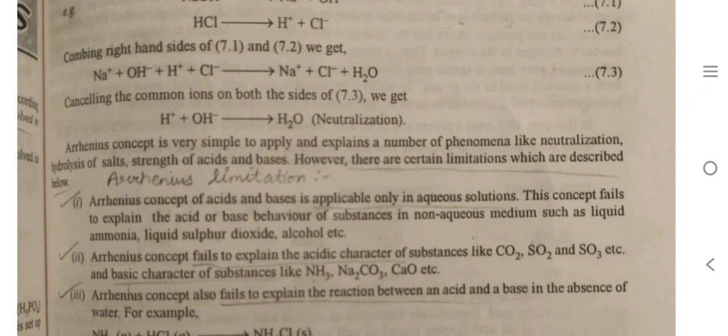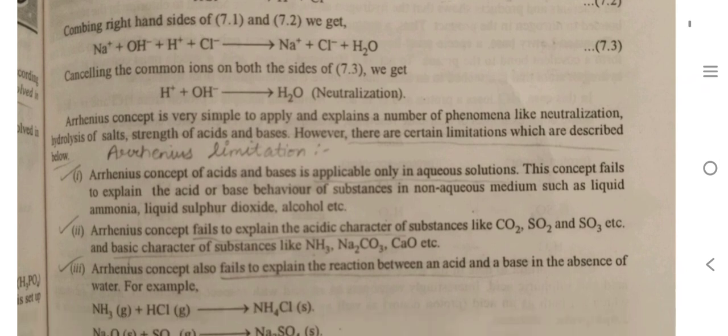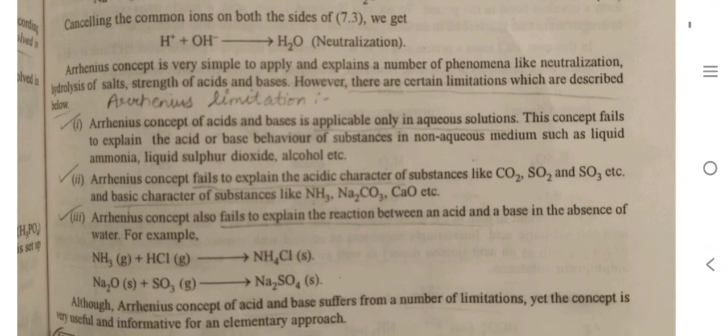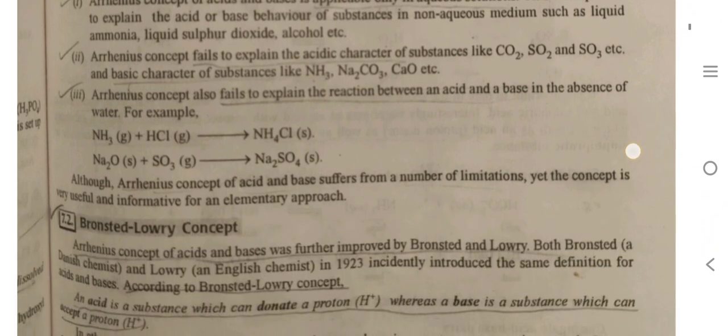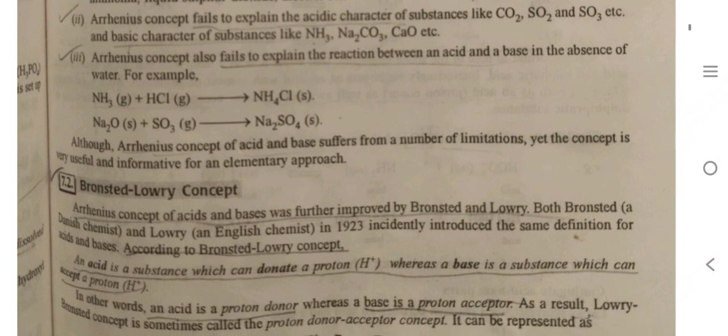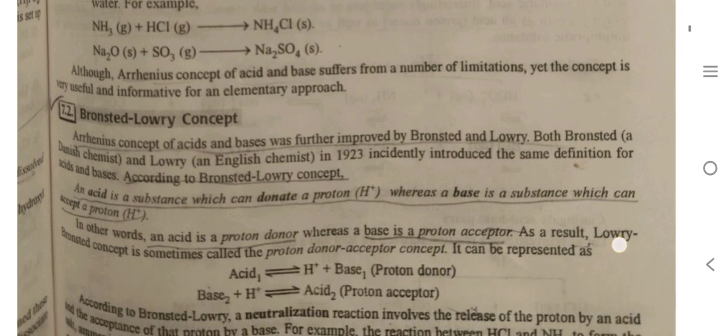Arrhenius concept failed to explain the acidic character of substances like CO2, SO2 and SO3 etc. and basic character of substances like NH3, Na2CO3, CaO. It also failed to explain the reaction between an acid and a base in the absence of water. Although Arrhenius concept of acid and base suffers from a number of limitations, yet the concept is very useful and informative for an elementary approach.